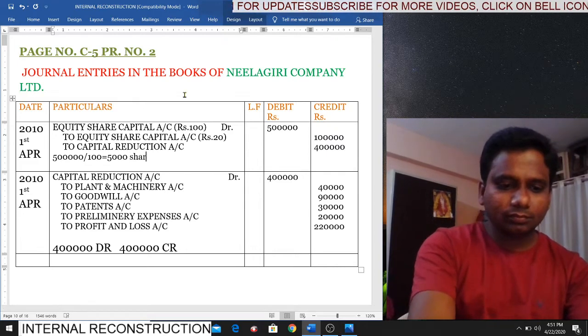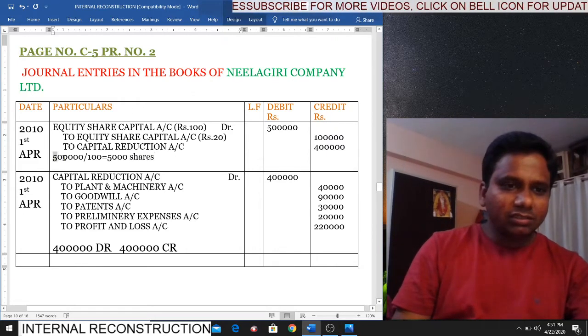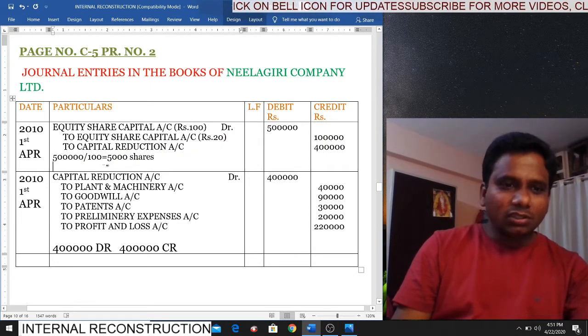Share capital is 5 lakhs, each share value is 100. So how many shares will you get? 5000 shares. Now